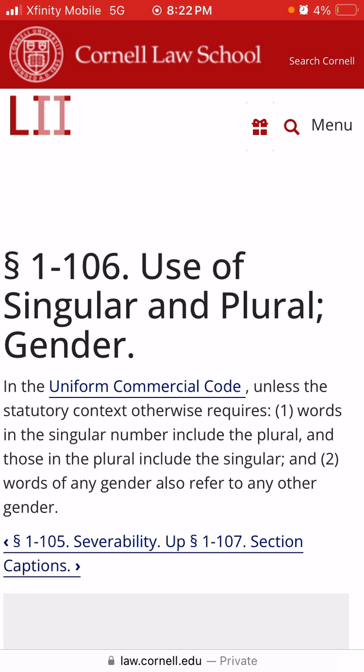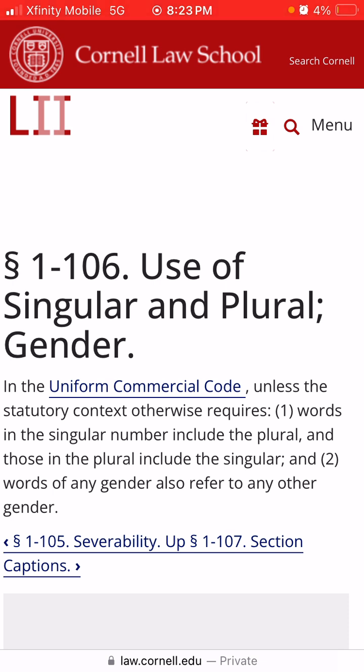Okay, so words in the singular number include the plural. When they say men or women or securities or papers or anything that has an S to it, presume it's plural, because it is plural in the context, but it could also mean that one thing by itself. That's how they want you to interpret it, pretty much pick up the hints. And those in the plural, what's that?